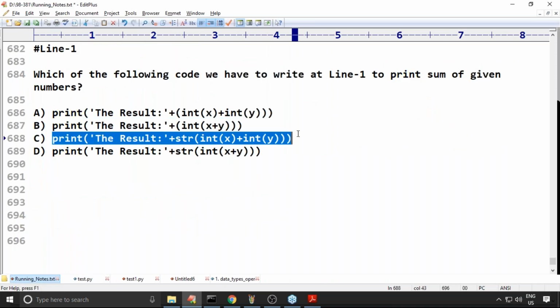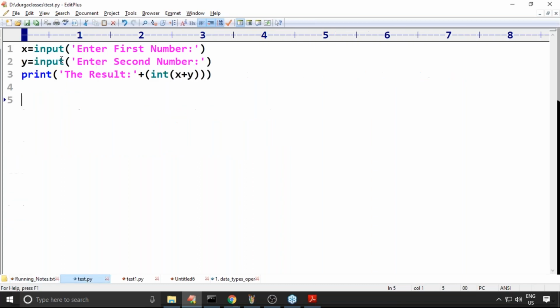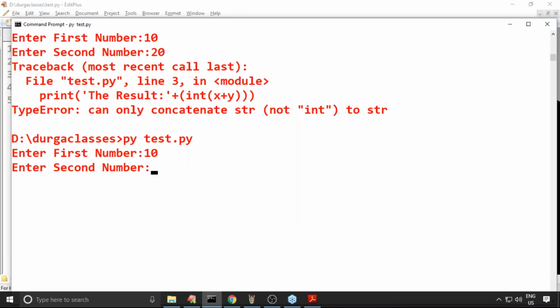Now if I consider this one, observe carefully, is it acceptable or not? Yes, I hope I showed this example in the demonstration. We convert string to int, and now this total is the int sum. Then this int sum is converted to str. Now the first one is str and the second one is also str. Enter 10, enter second number 20. Yes, the result 30. Perfect, we are getting it.